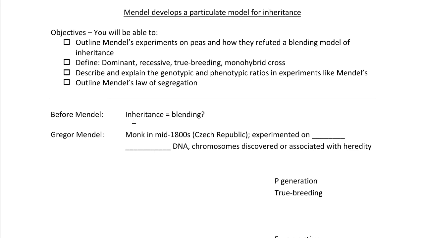Now, before Gregor Mendel, of course, it was already observed that offspring resembled their parents, but one of the leading theories of inheritance was that it involved a kind of blending, where what was being passed down from generation to generation was being blended, much like paint or solutions would be. But Mendel, through his experiments, showed that blending was not the correct model, and instead something discrete was being passed from one generation to the next. There were discrete particles or units of inheritance that were being passed from parent to offspring.